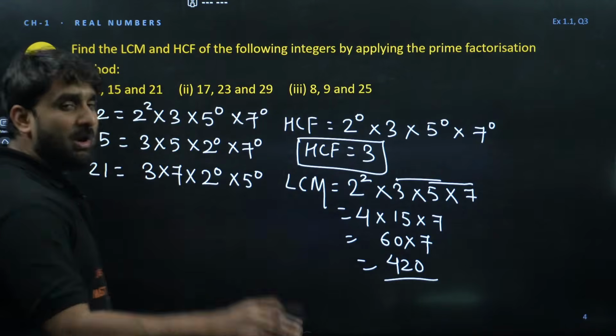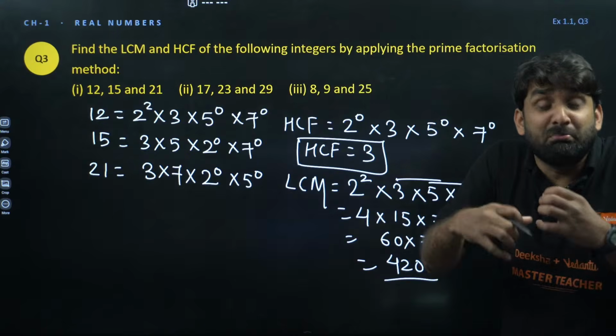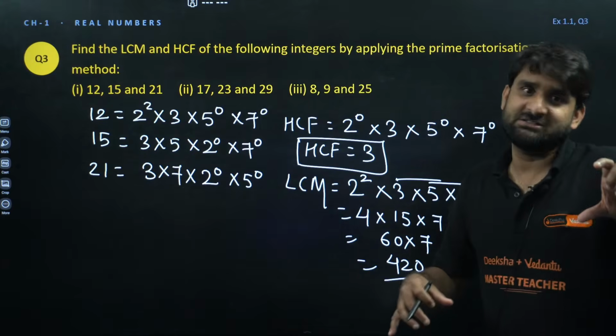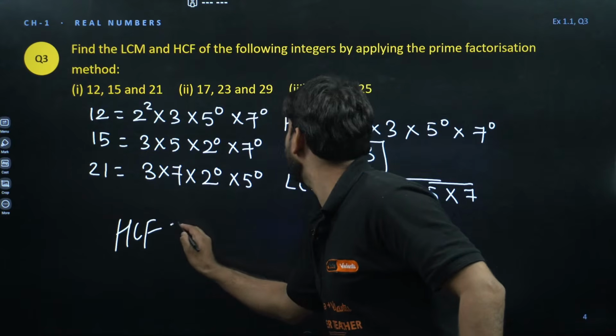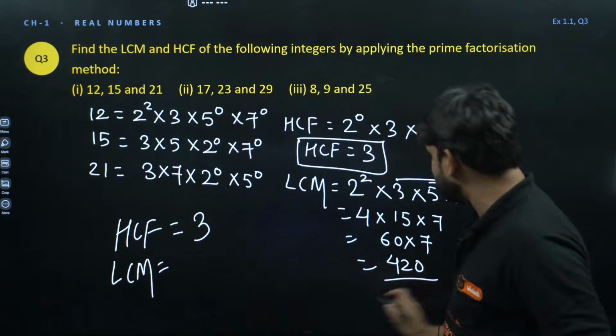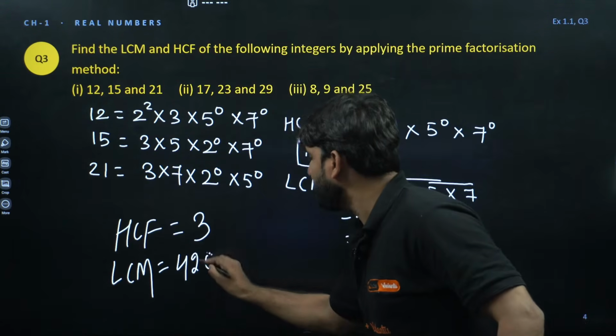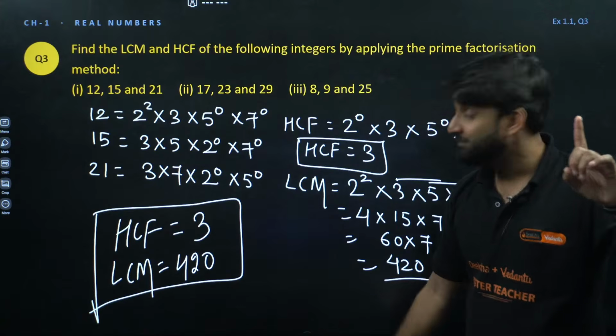Okay, so now let me tell you one more thing. What is the meaning of HCF and LCM? Listen, champion. Here in this question, HCF is 3, and in the same question, LCM we got 420. What does it mean by this? Listen carefully.